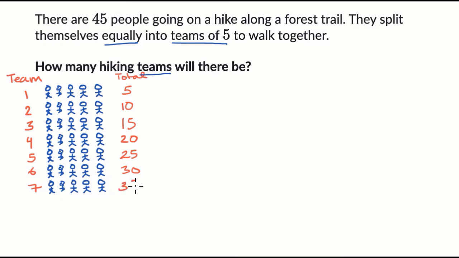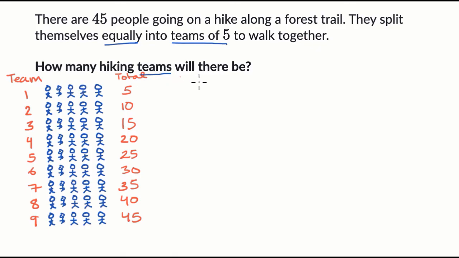So now I get to 35. You might already see where this is going. 8 teams gets us to 40. Not a coincidence. 8 times 5 is 40. And then we add 5 more. That's a 9th team. We get to 45 hikers. And that makes sense because 9 times 5 is 45.